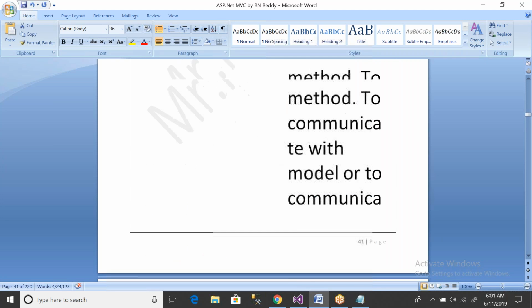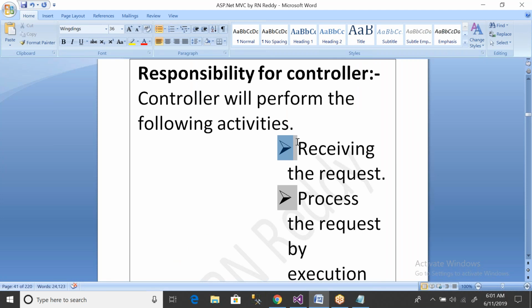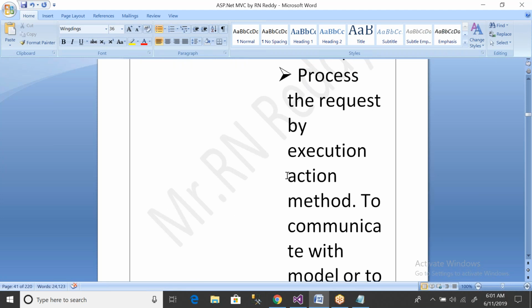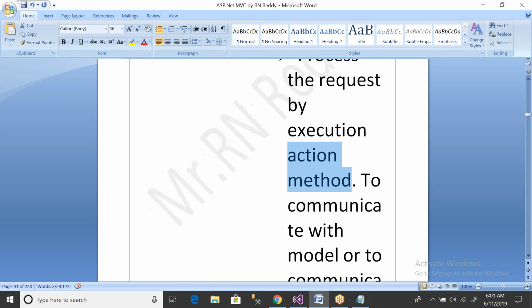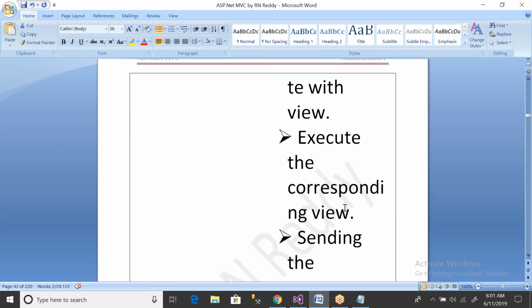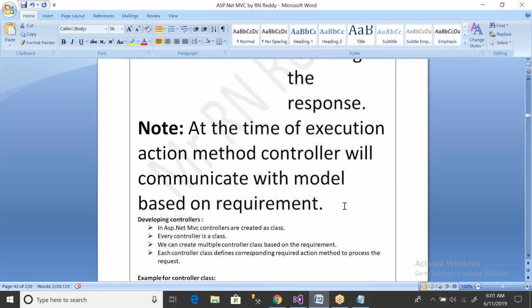What are the responsibilities done by the controller? Receiving the request, process the request by executing the action method, and to communicate, it will communicate based on the request either with model or view, and whatever response it gets, that will be sent to the browser.